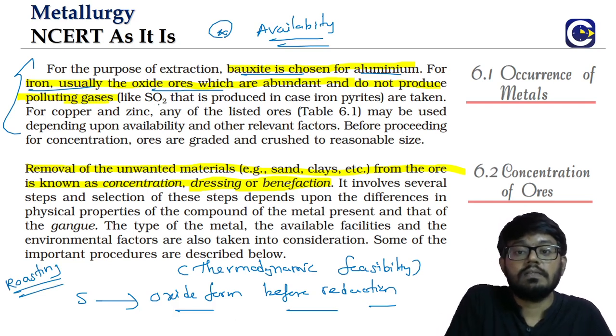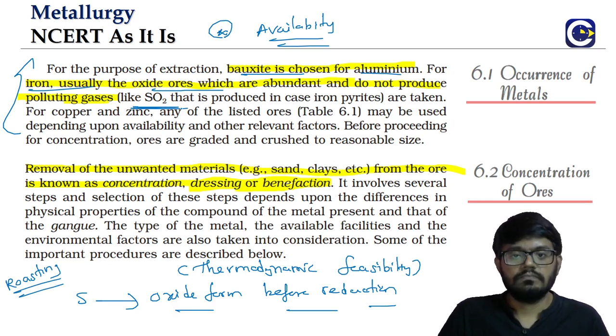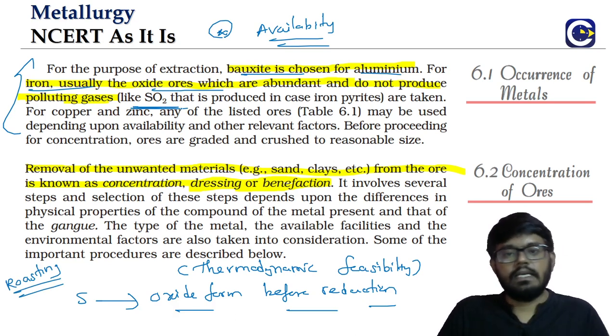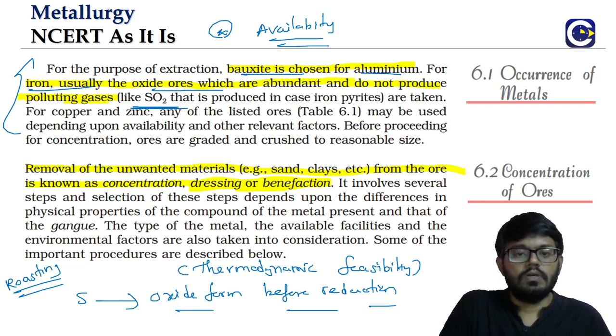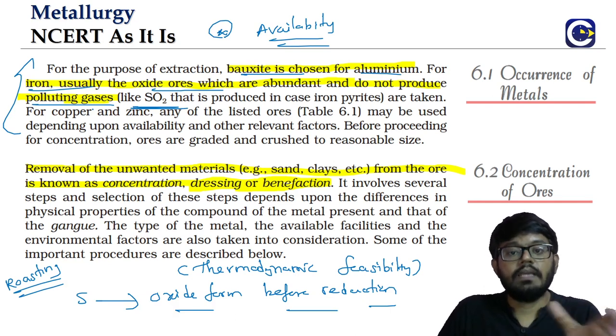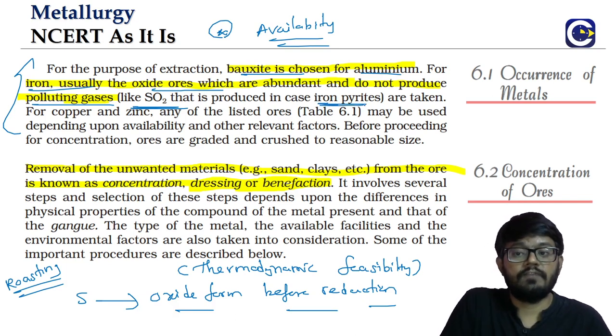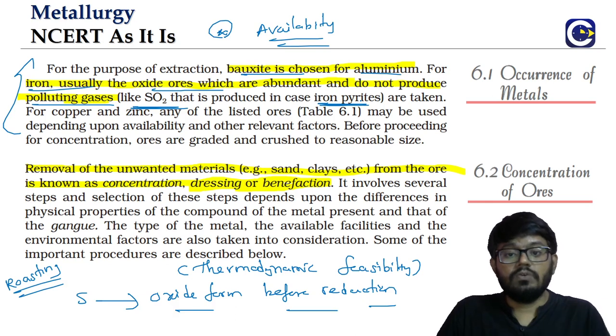But the thing is, in roasting we will have sulfur dioxide gas that will be released, which is harmful. We know sulfur dioxide, when it gets into the atmosphere, can cause acid rain and all that. So when you're using the sulfide forms of the ore, like iron pyrites, we may get polluting gases like sulfur dioxide. But if we use oxide, this will not be happening. That is the reason why we actually prefer using the oxide form given a choice.